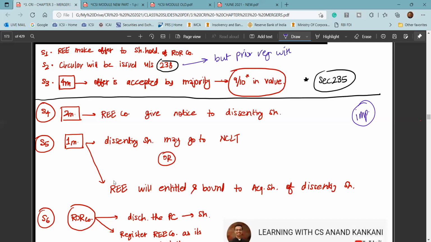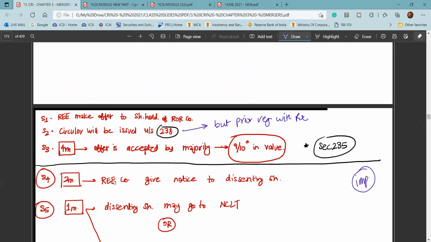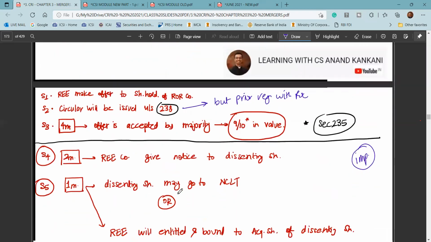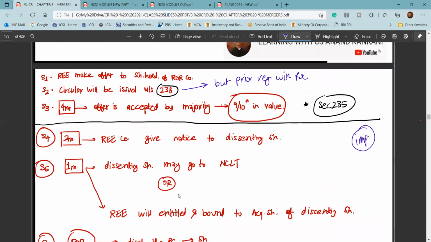The circular has to be registered with the ROC, and then the transferee company is going to wait for 4 months. If within 4 months the offer is accepted by the majority, which is 9/10 in value, then we say that the scheme is approved by the majority, and thereafter the transferee company gets the right to acquire the shares of the minority shareholders or the dissenting shareholders.